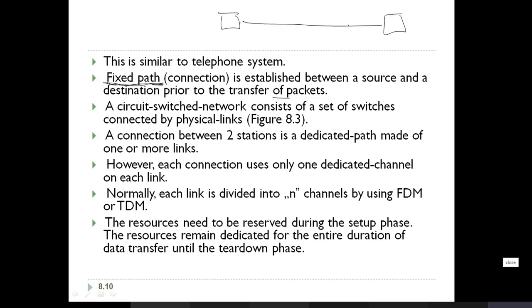It can be a channel, and it can be a buffer. There are so many other things that come in between for transferring the data. All those resources are reserved whenever a connection is established between the sender and a receiver.